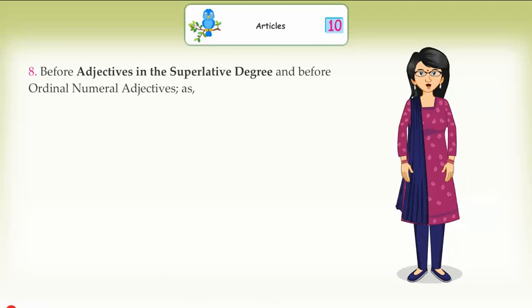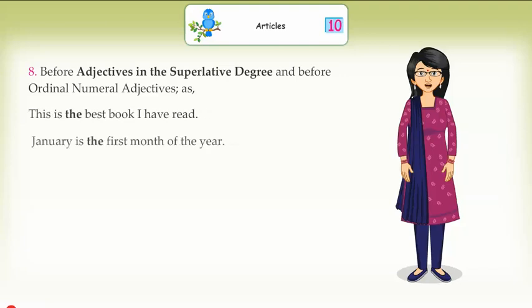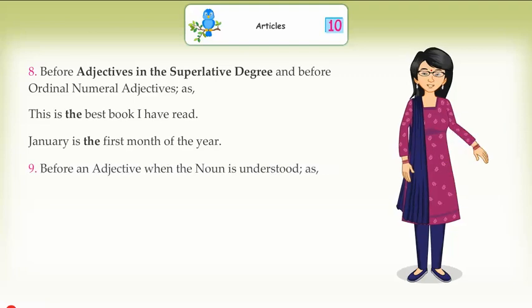Before adjectives in the superlative degree and before ordinal numeral adjectives, as this is the best book I have read. January is the first month of the year.